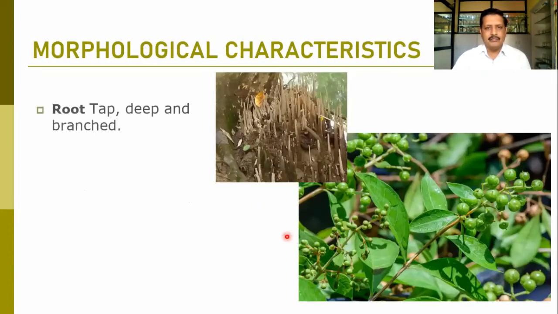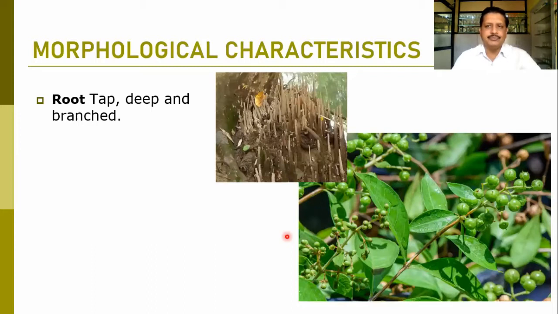When we talk about the morphological characteristic of this family, roots are normally tap root system because most of the members are having erect habit and they are herbaceous shrubs or trees. Taproot system is well developed, deep and branched. But in members like Sonneratia, we find these pneumatophore-like structures. These are the breathing roots coming out of the soil and growing. It is negatively geotropic, just like the shoots. So they are breathing roots.